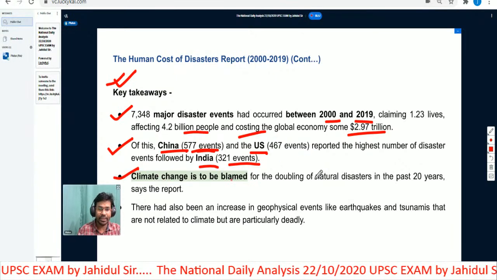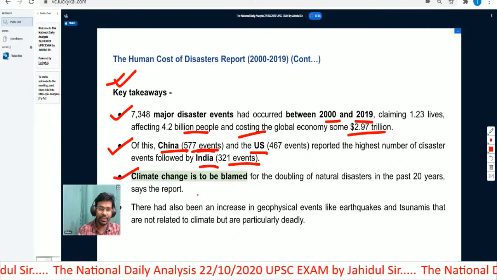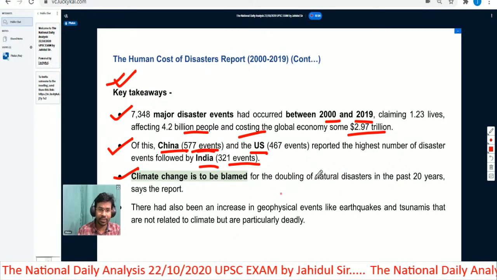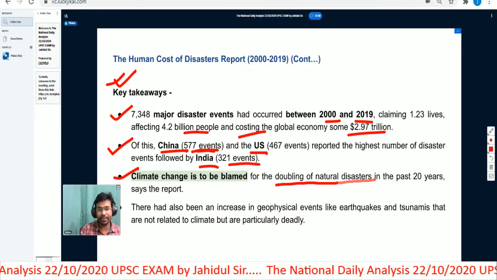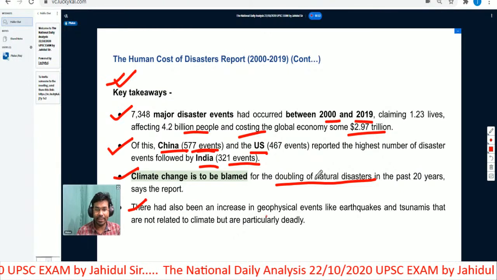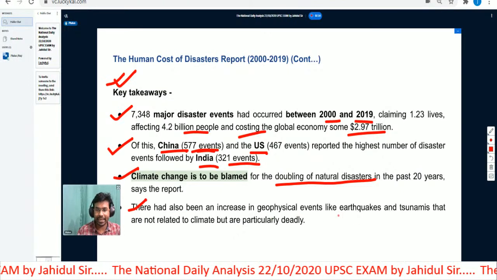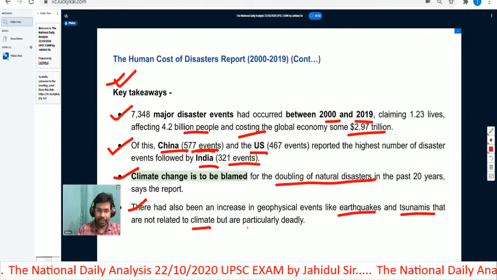Climate change is to be blamed for doubling the natural disasters in the past 20 years, says the report. In the past 20 years, the main cause of doubling the natural disasters is climate change. There has also been an increase in geophysical events like earthquakes and tsunamis that are not related to climate but are particularly deadly.